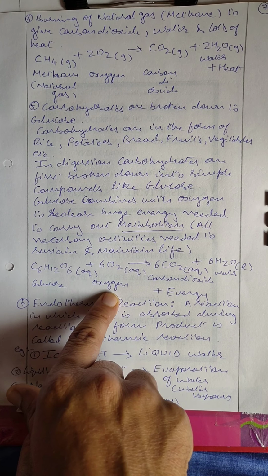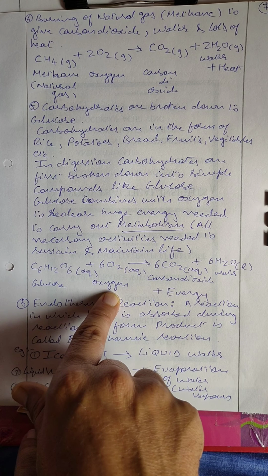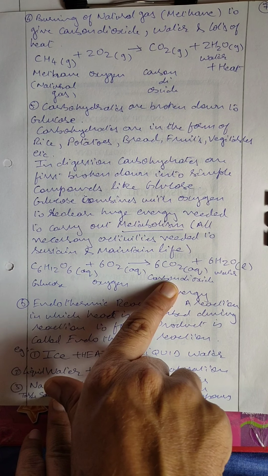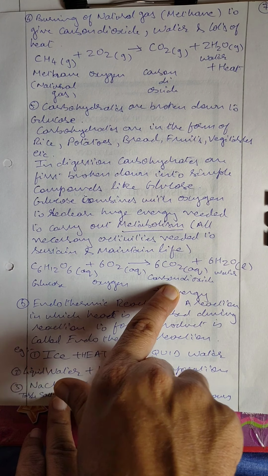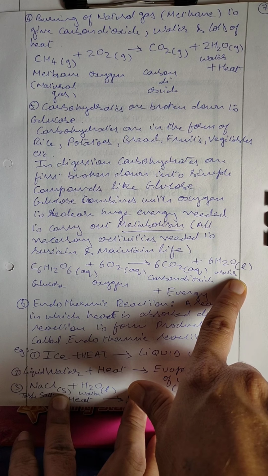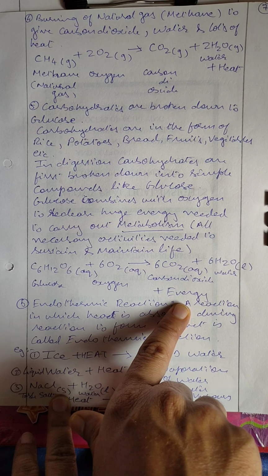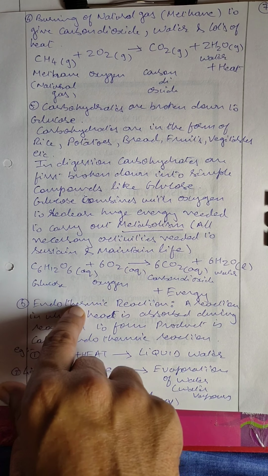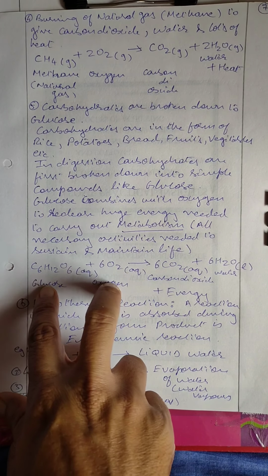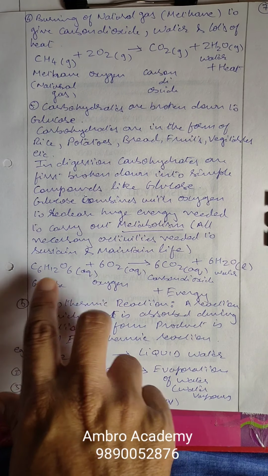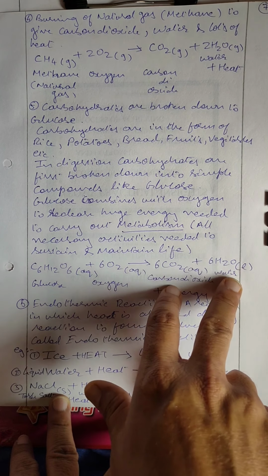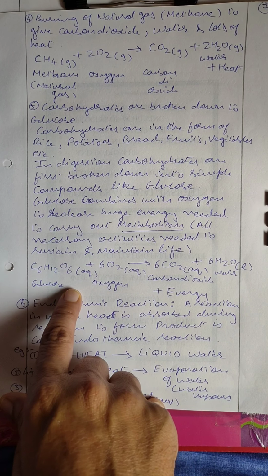How do you get oxygen? When we inhale. Glucose combines with oxygen to give carbon dioxide. How do we get carbon dioxide? When we exhale, and along with that we get water along with our respiration, plus energy. These are the examples of what? Exothermic reactions. Listen, this is not a combination reaction because glucose and oxygen are two reactants, but we are getting more products. So this is not a combination reaction, but it is an example of an exothermic reaction.